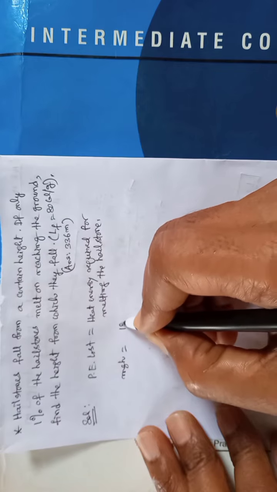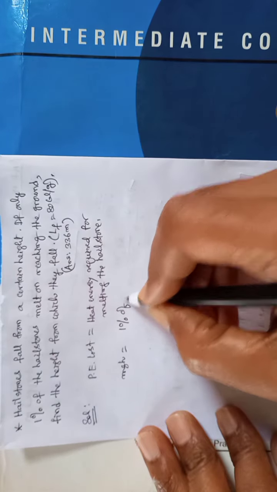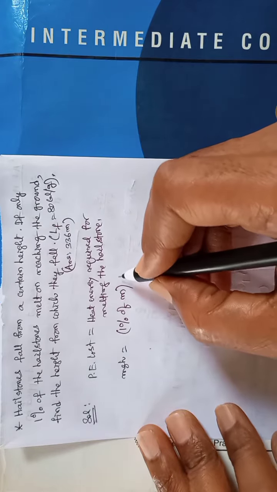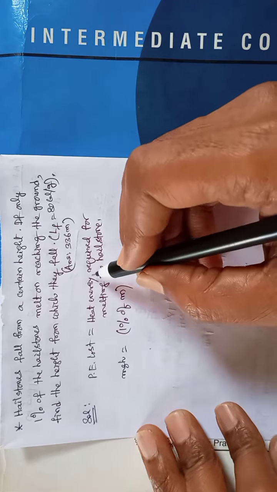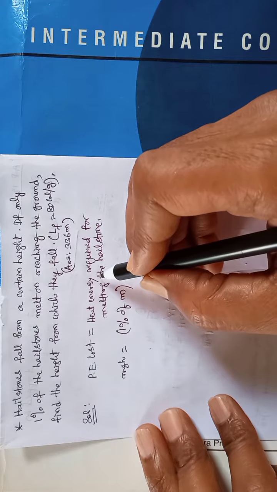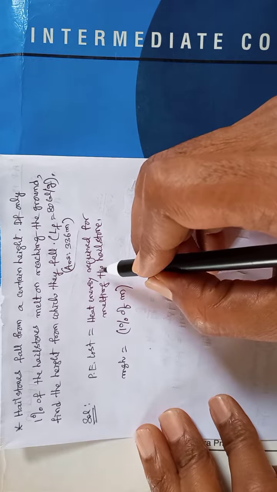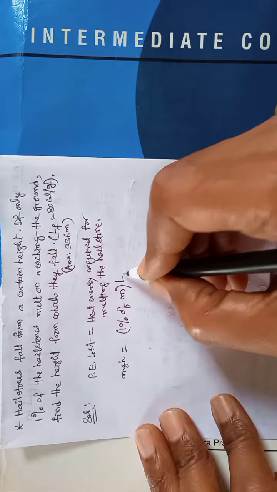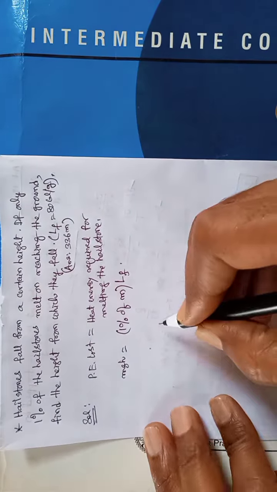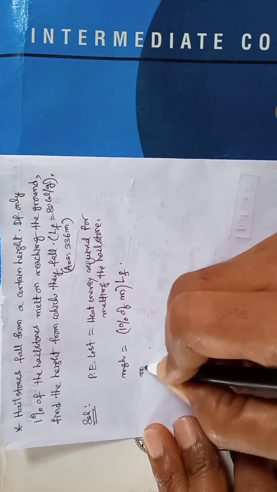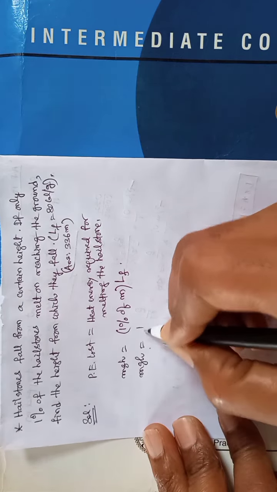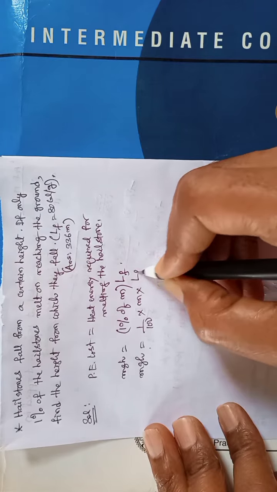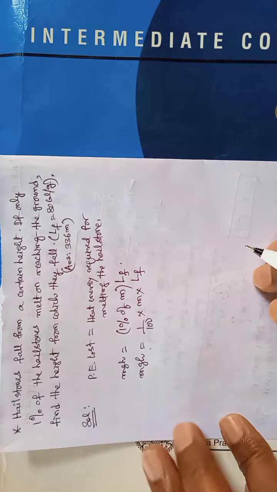Only 1% of the mass melts. So the heat energy is latent heat because there is no change in temperature. Now let us substitute the values.